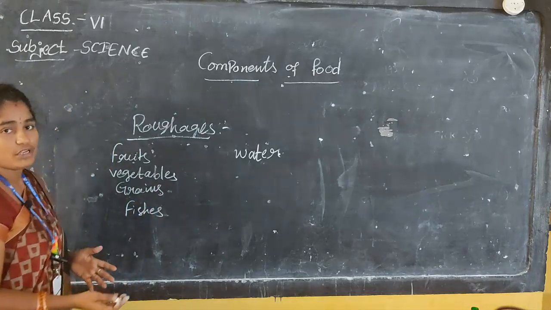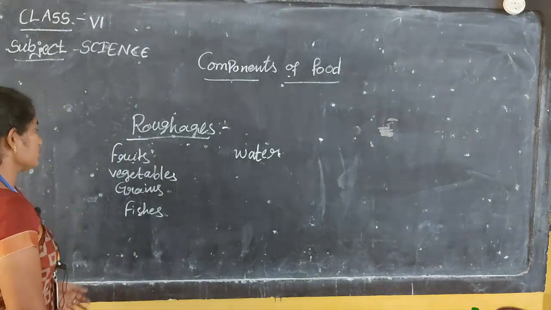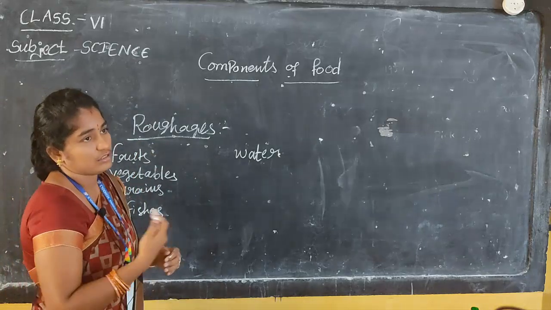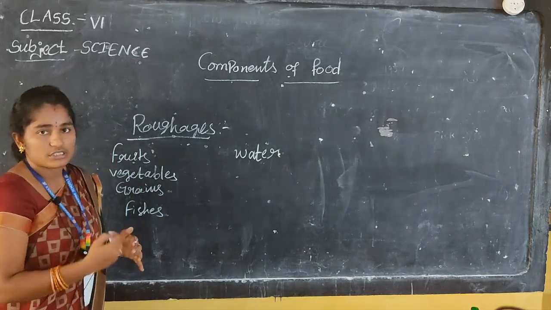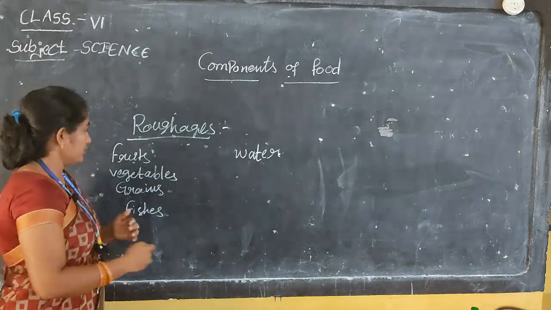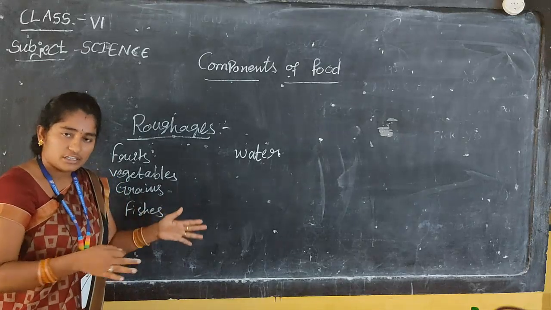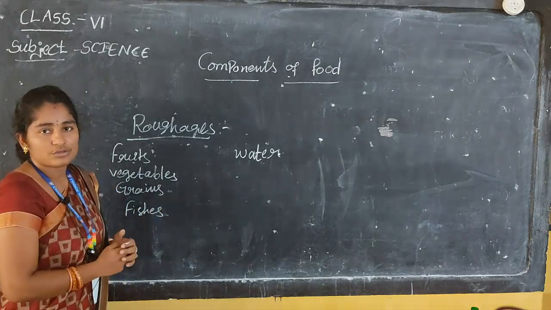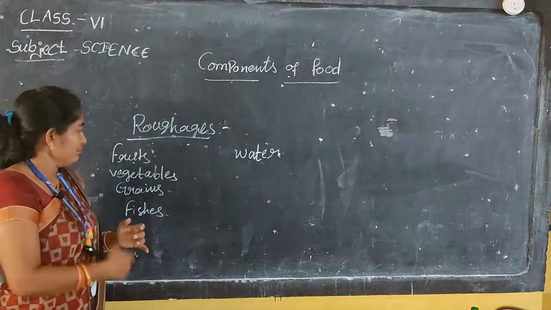Certain types of vitamins and minerals are present in fishes also. See, fruits. After we take food like breakfast, lunch and dinner, we have to take different types of fruits daily. We can't take the same food daily. Today is an apple, tomorrow mango, the day after tomorrow banana. So we eat different kinds of food items.